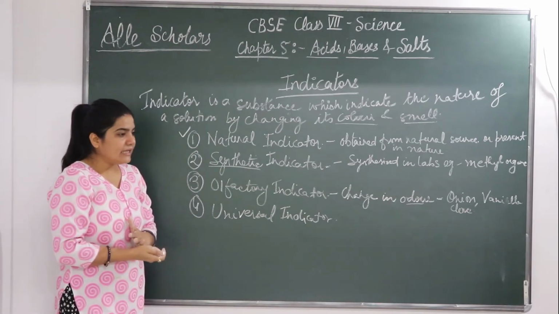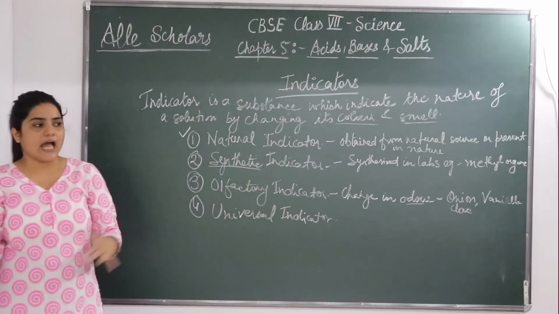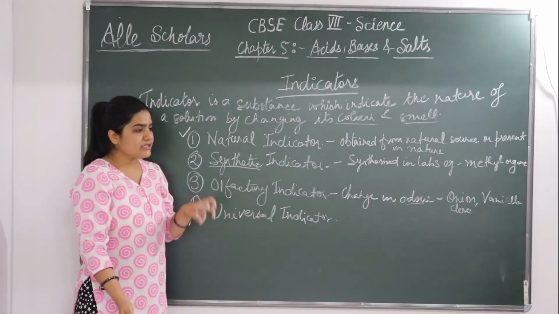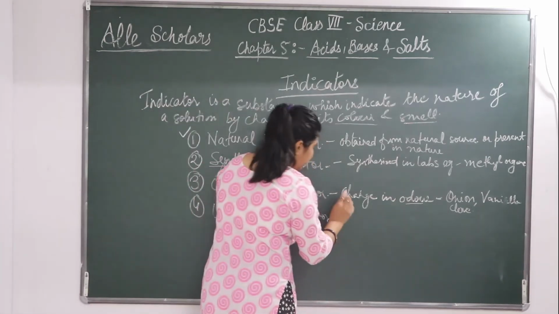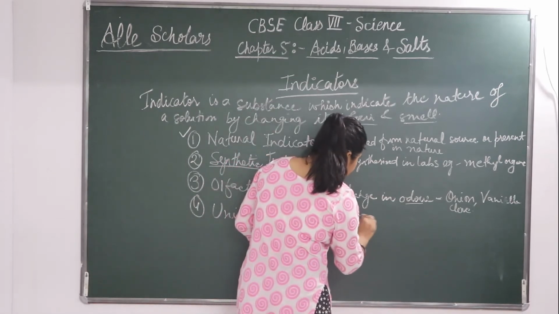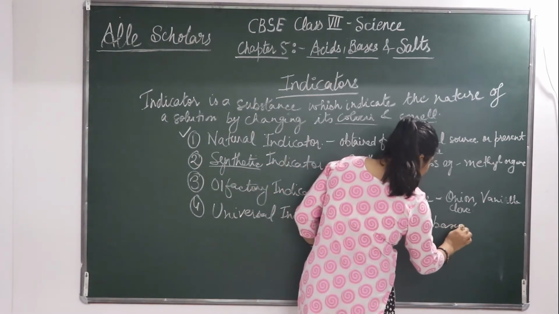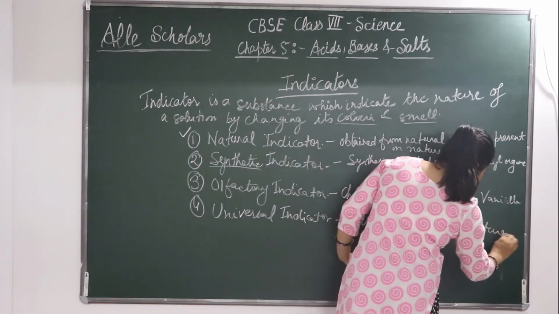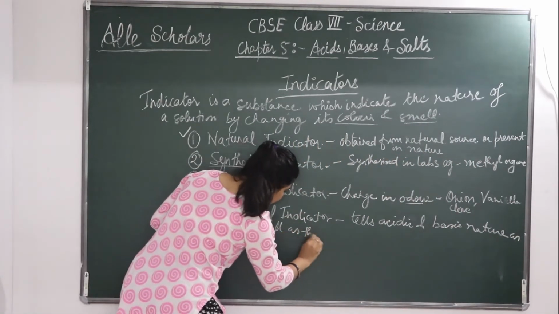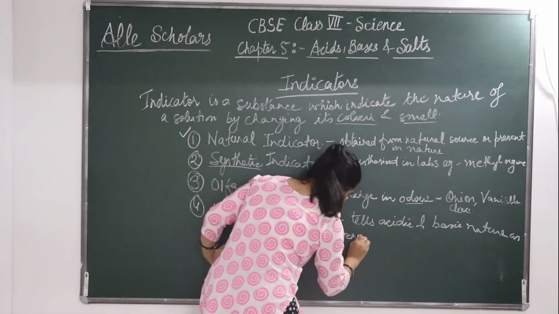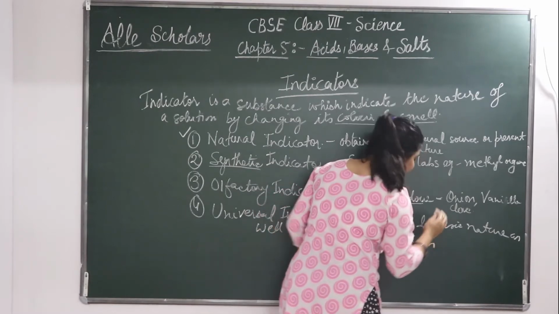So for that, to get the strength as well as the acidic and basic nature of a given solution, universal indicator is used. Okay, so universal indicator tells acidic and basic nature as well as the strength of a solution. इसी solution की क्या strength है?